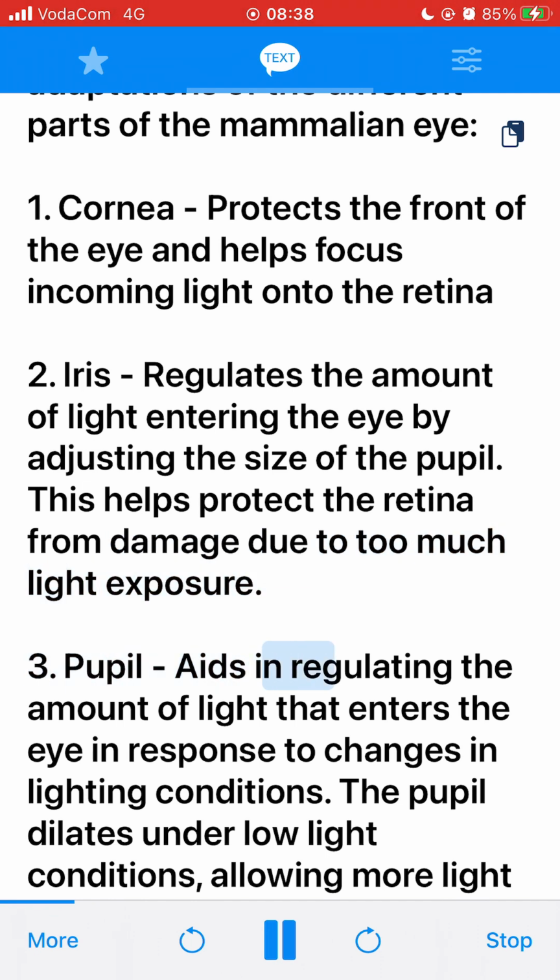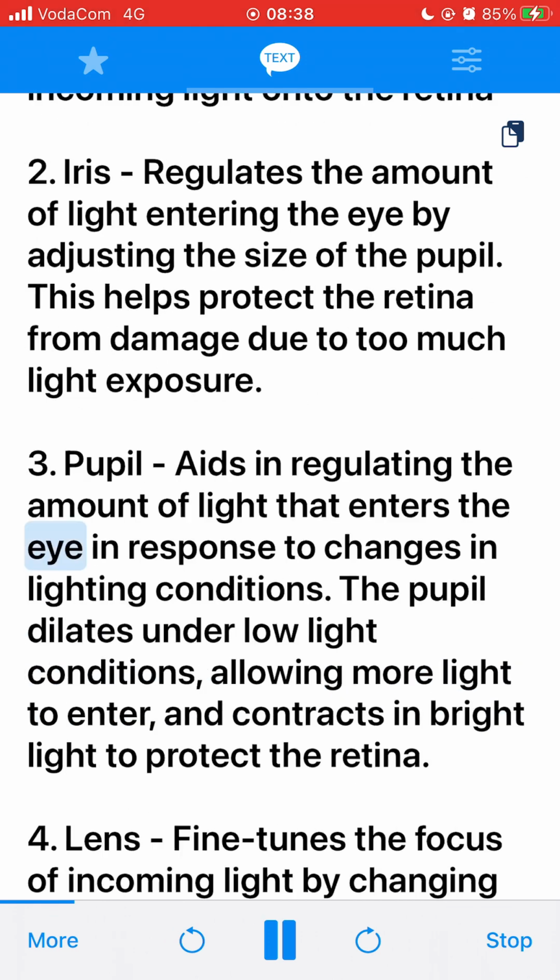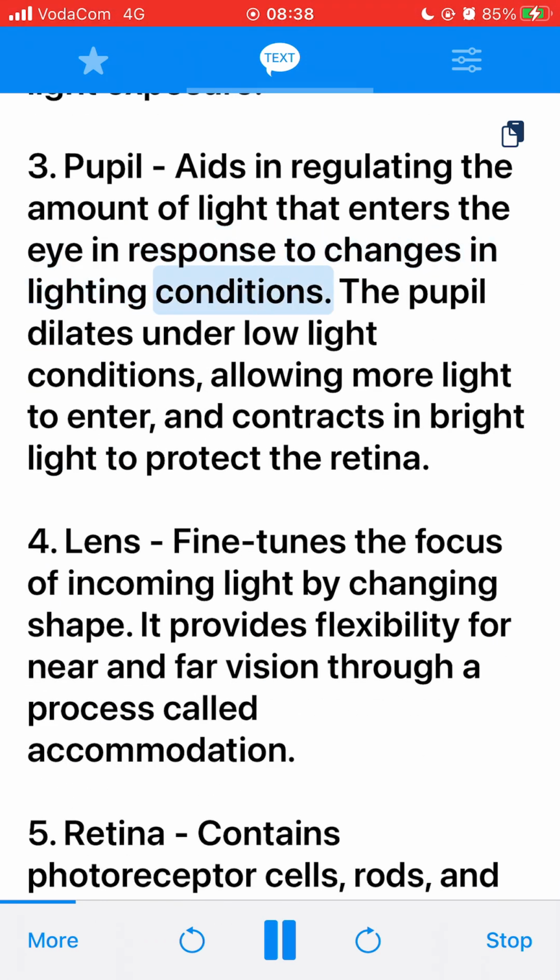The pupil aids in regulating the amount of light that enters the eye in response to changes in lighting conditions. The pupil dilates under low light conditions, allowing more light to enter, and contracts in bright light to protect the retina. 4. The lens fine-tunes the focus of incoming light by changing shape. It provides flexibility for near and far vision through a process called accommodation.